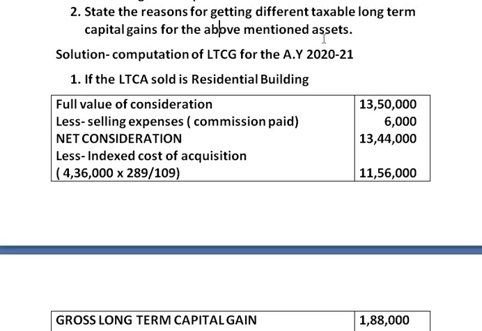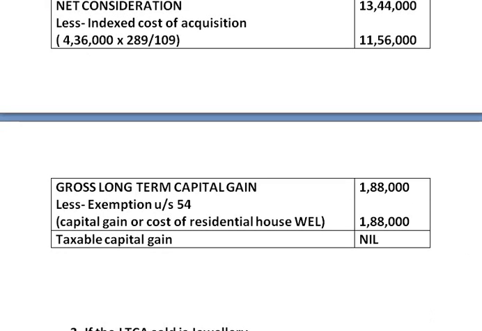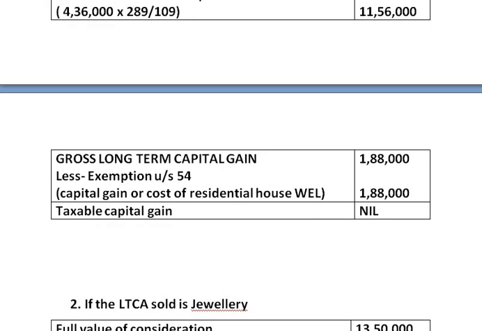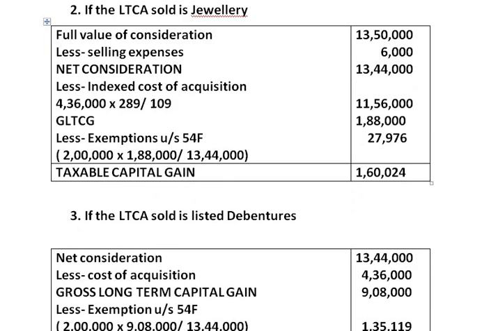That is, for first situation, when the long term capital asset sold is residential building, we have got taxable capital gain as nil. Taxable capital gain is 0 in first situation. Second case, if the long term capital asset sold is jewellery, the taxable capital gain is around 1,60,024.